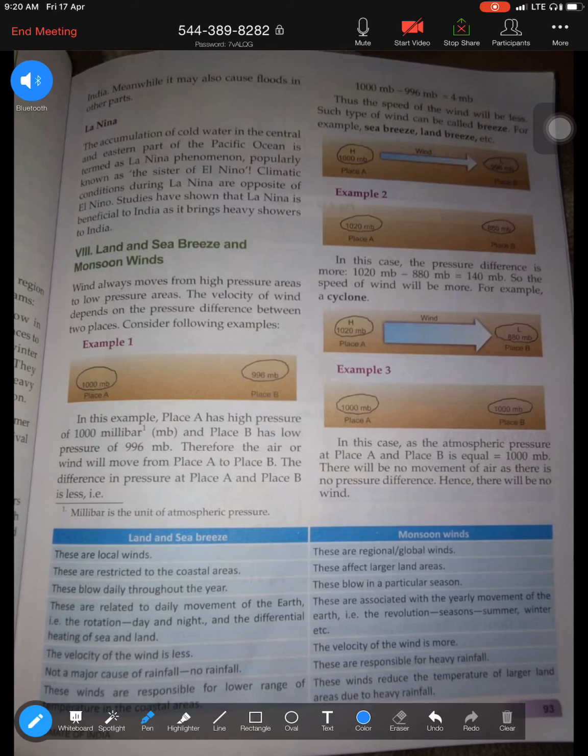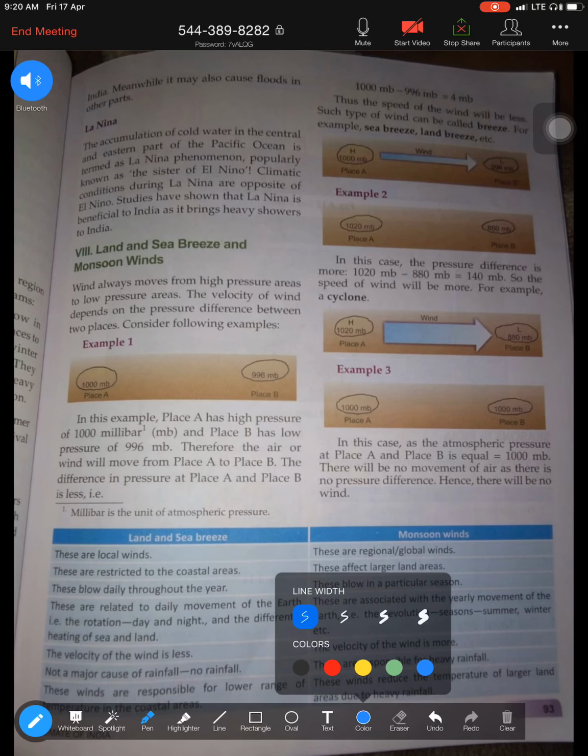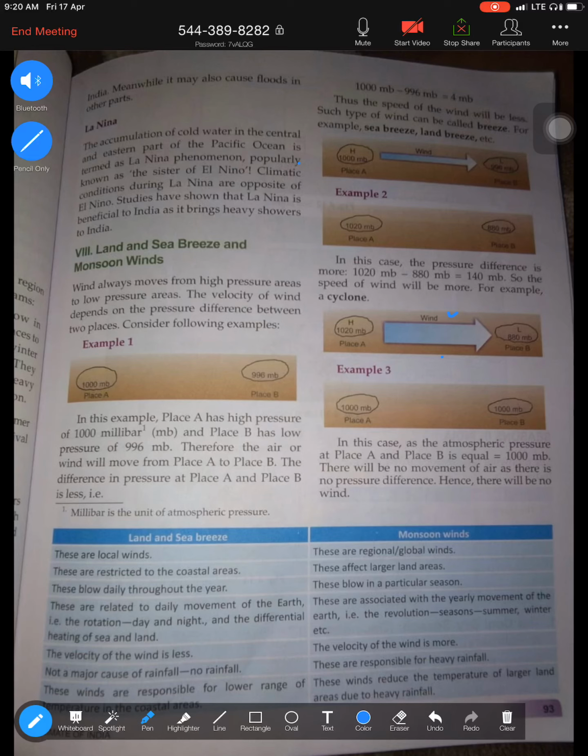Moving to the next, that is the cold current, La Nina. La Nina is just the opposite of El Nino, and it is beneficial to India as it brings heavy showers. Since this is a cold current, it does not help in raising the temperature of the water, so it brings favorable conditions for the monsoon to approach our country. So that is the cold ocean current and the warm ocean current, La Nina and El Nino.